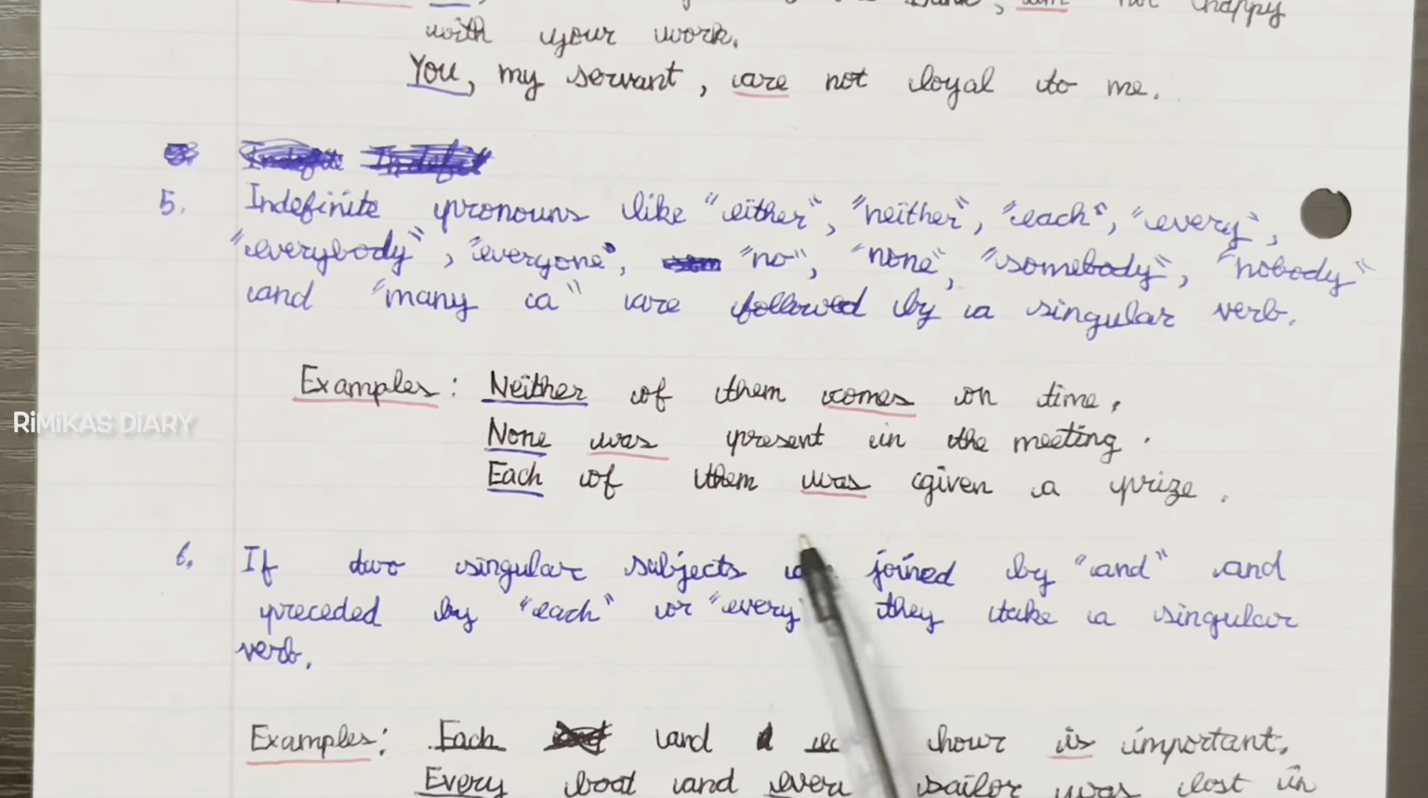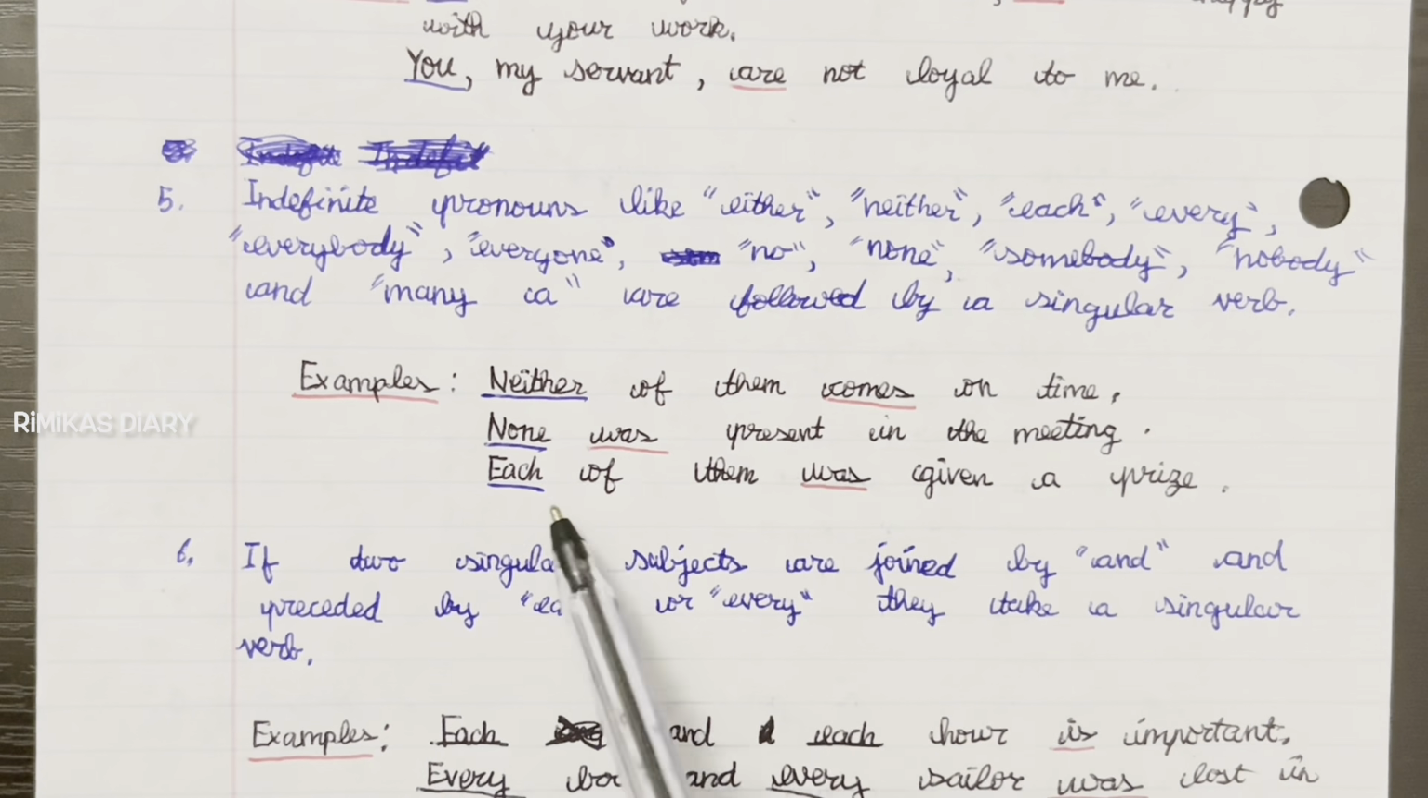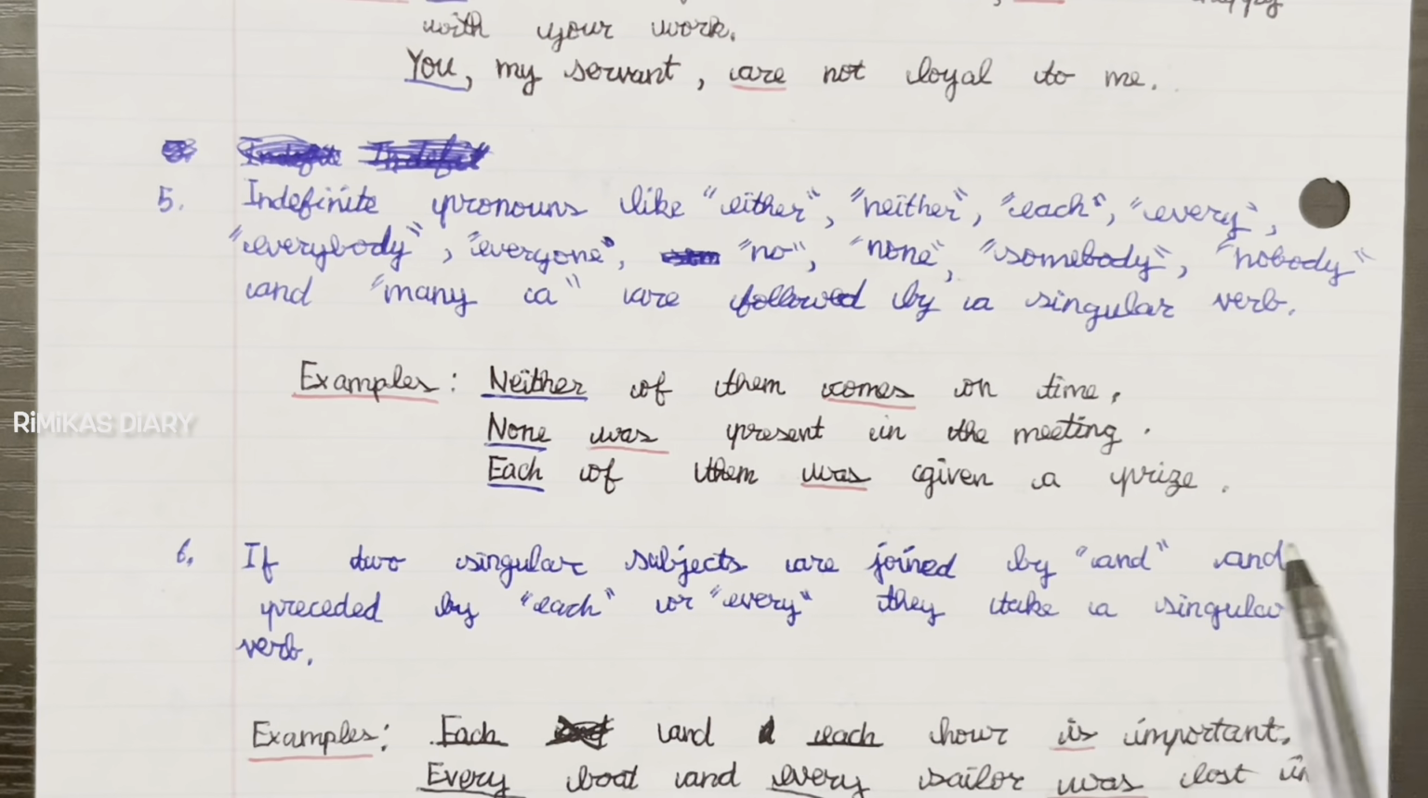So, neither of them comes on time. Here comes is the singular verb. None was present in the meeting. Here was is the singular verb. Next, each of them was given a prize. Here was is the singular verb.